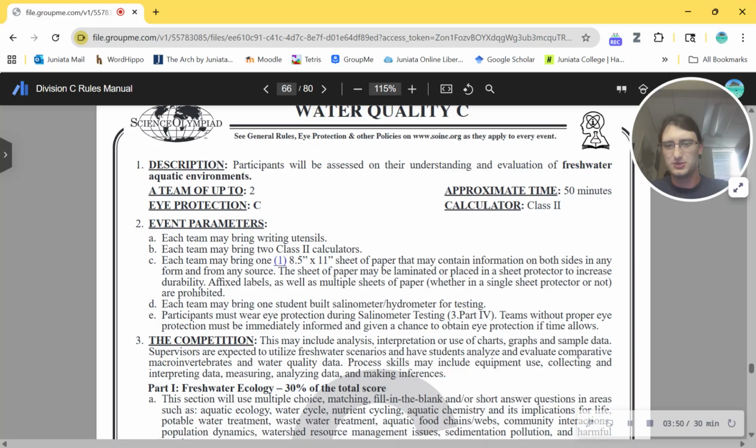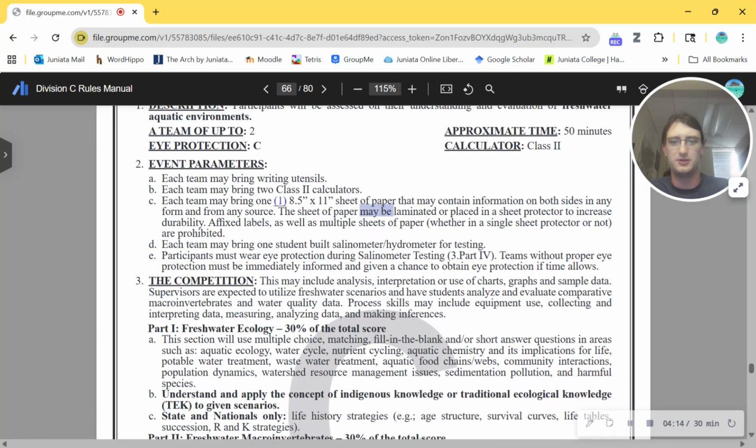Each team may bring 2 Class 2 calculators. I assume those are just, actually have one sitting here. This was the one I used when I was in water quality and green generation. That was completely unplanned. It's just sitting on my desk. I assume that is what Class 2 is. And yeah, the note sheet, of course. From any source, the sheet of paper may be laminated. Maybe this was a stipulation on my team for a little bit. Some people interpreted this as, and some event supervisors as well, interpret this as like it has to be laminated.